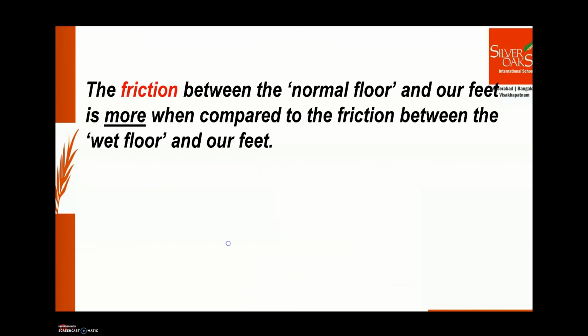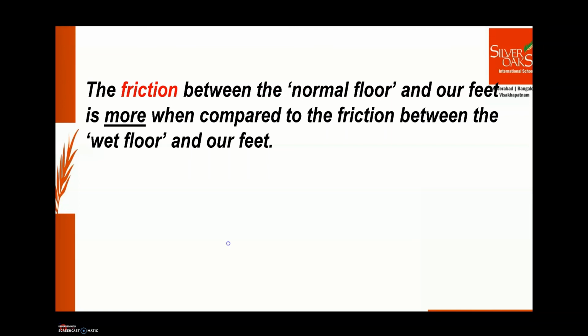The friction between the normal floor and our feet is more when compared to the friction between the wet floor and our feet. Okay, when the friction is more, we do not slip and fall. But when the friction is less, we may slip easily. So if you have slipped or fallen down any time, it means friction was less in between the surface of your feet and the surface of the floor.